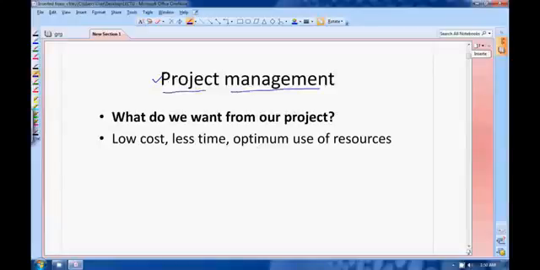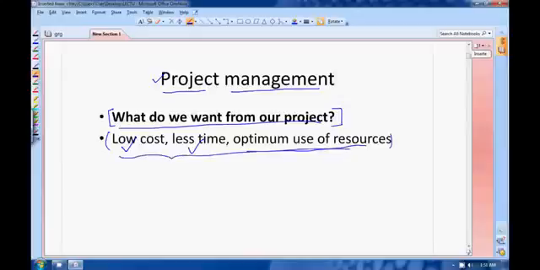As you must be knowing, if you are doing some project, the main question that you should ask yourself is, what do we want from our project? What exactly do we want from our project? What we want from our project is it should be done in low cost, less time, with the optimum use of resources, isn't it? So for these reasons, you need to manage your project. You need to finish your project in time. You need to keep check on cost, you need to keep check on time, and you should allot your resources optimally so that your project can be finished with ease.